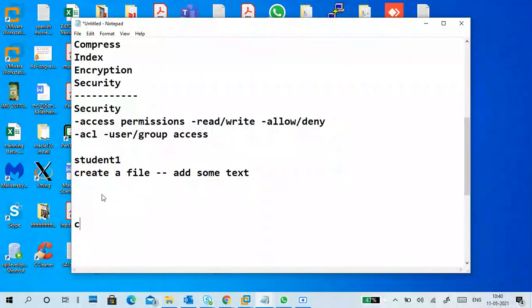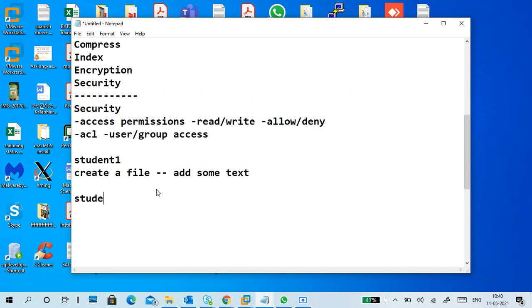Do you remember chmod in Linux, where you give read and write permissions? Same thing here. I log in as student one, create a file somewhere, like the E drive, and add some text.